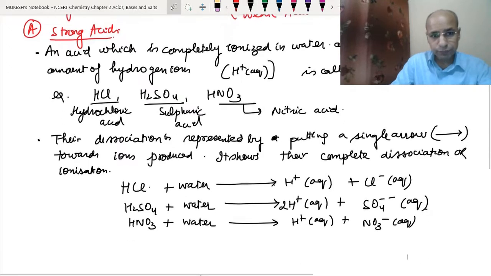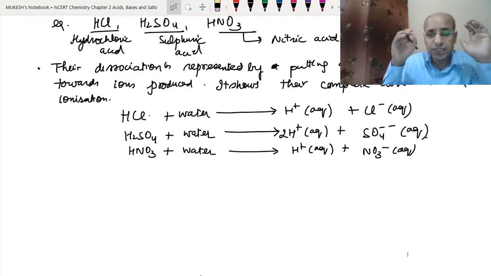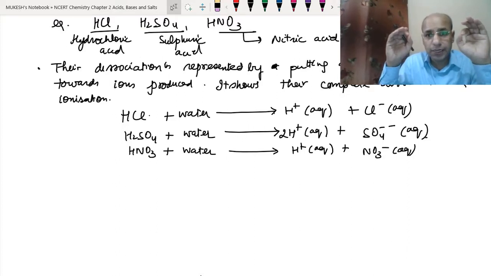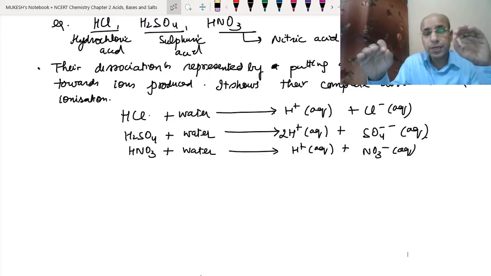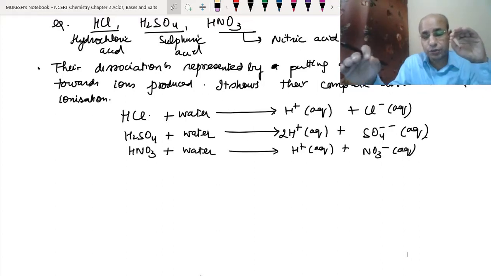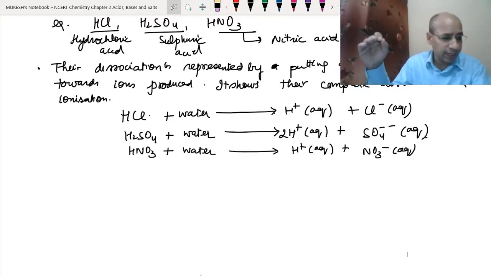Clear? Okay. Since they produce a large number of ions, their reactions are very strong. As we have learned, acids react with metals to produce hydrogen gas, so this reaction will be highly vigorous. The acid reacts with carbonates to produce carbon dioxide gas, and this reaction will also be vigorous. As we know, acid solutions conduct electricity, so a lot of electricity is conducted through the solution. So all the reactions of strong acids will be vigorous, because of the greater number of hydrogen ions.